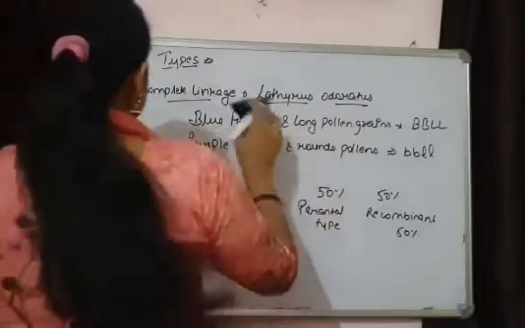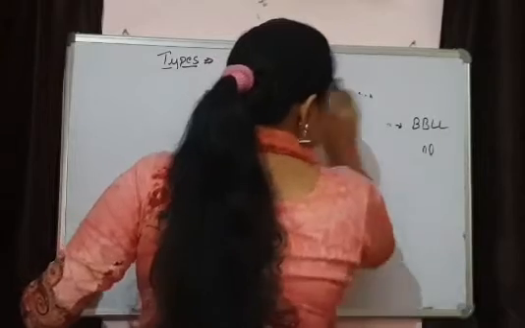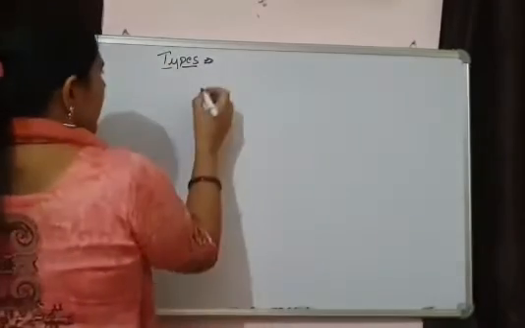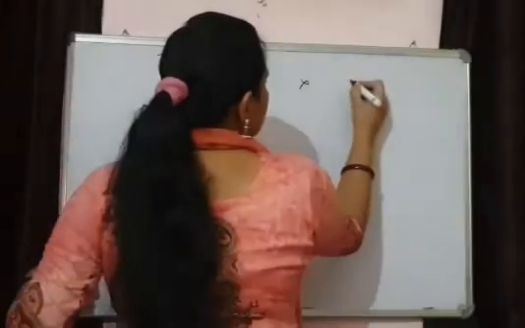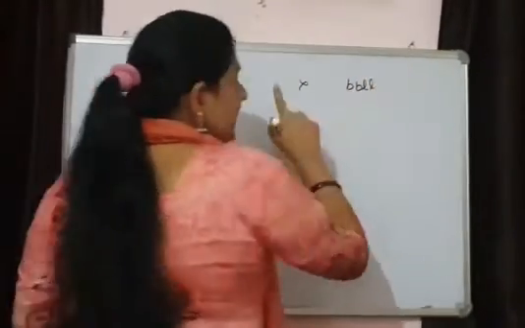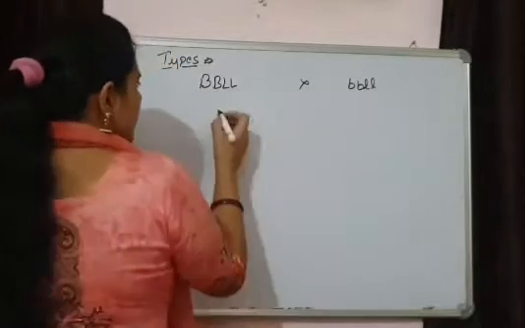So let's see this example also with the help of the cross. I am writing them separately now because we know these are not completely showing linkage. They are going to segregate from each other.